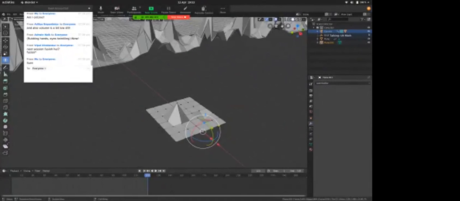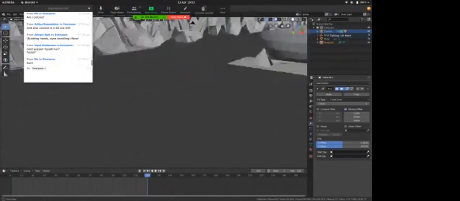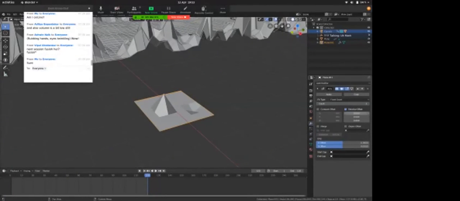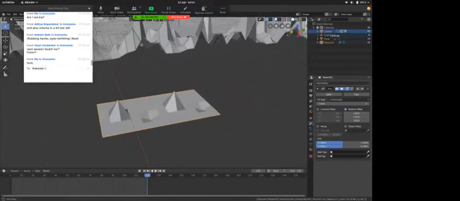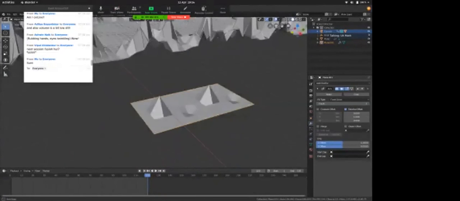If I directly add an array, and I want this over to Y, so 0 Y, 1 here. So look at it. This is repetitive. I don't want this to be repetitive. So what I did was I used mirror, so that I don't get this.